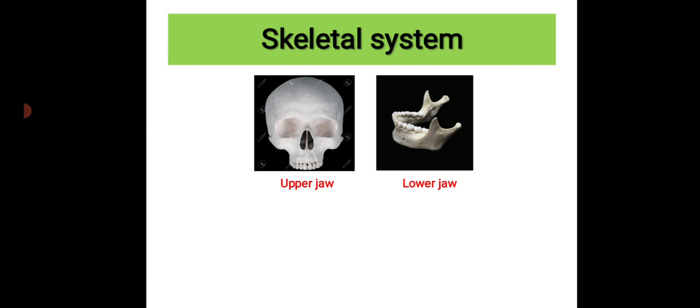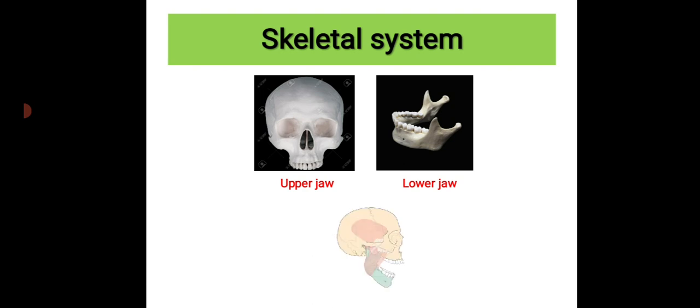Now, all bones in the skull are fixed except the lower jaw and upper jaw. Which means what? The lower jaw is the movable bone that enables us to talk and eat, and the upper jaw also helps us to talk.